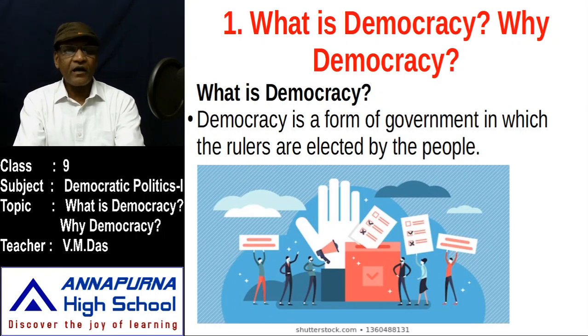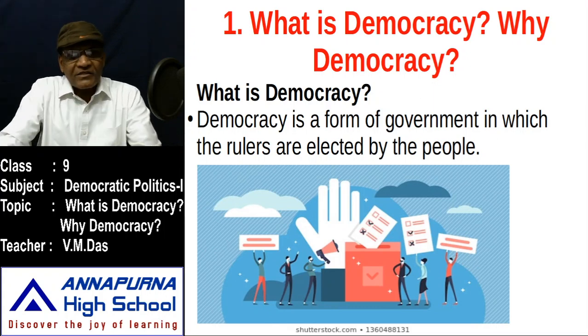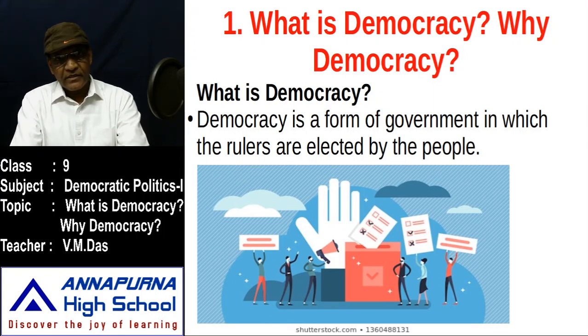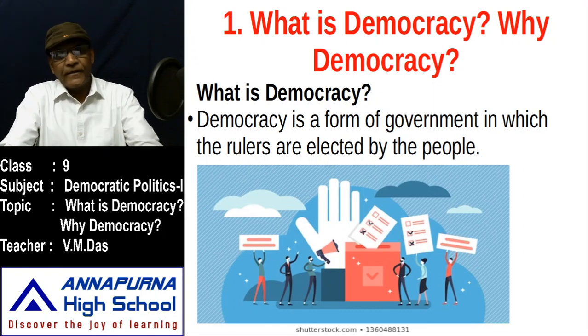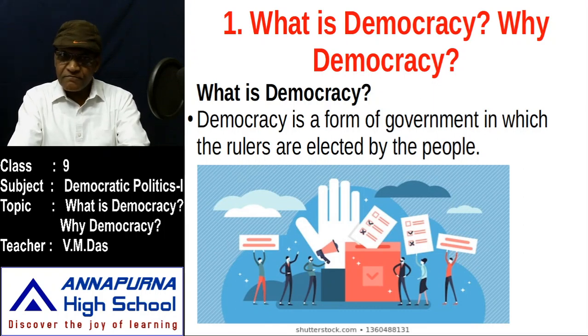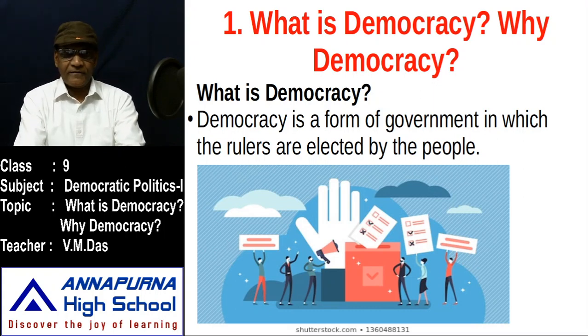Democracy is ultimately a people's government, because it is run by the people. That is why it is called people's government. So ultimately democracy is a form of government in which the rulers are elected by the people. Rulers are not coming from the royal line. In democracy, rulers are not coming from palaces, but the rulers come from the people only, my dear children. It's a great system of government.